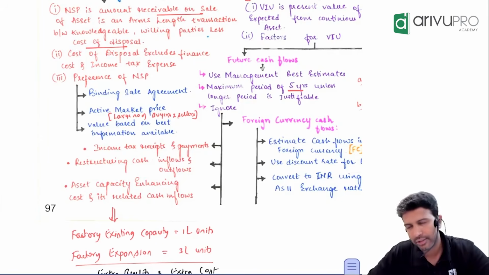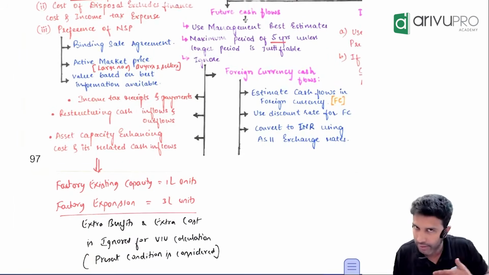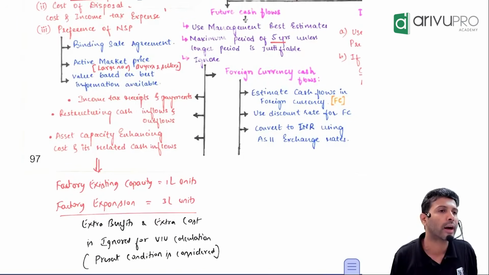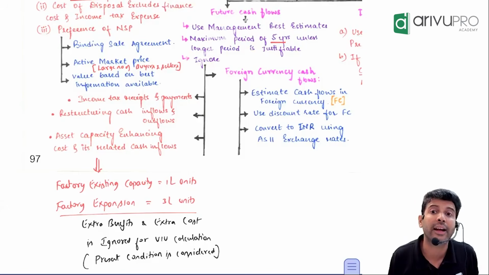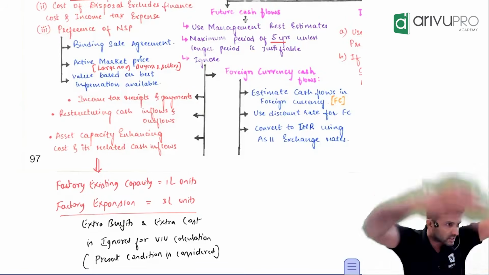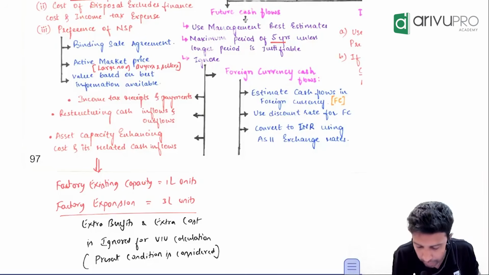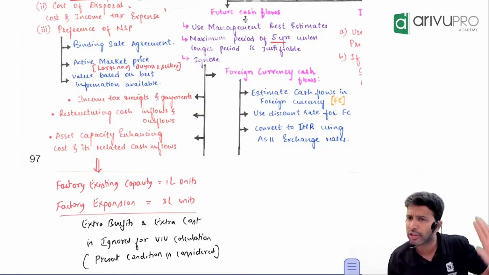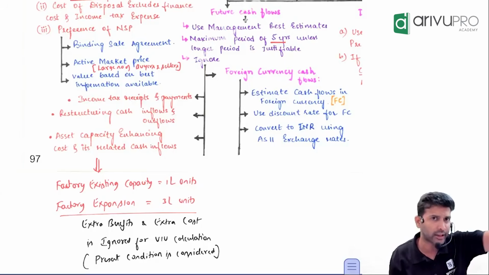What do I mean by that? Suppose I have a factory. From that factory, currently, let's say I can produce 1 lakh units. Now I want to expand my factory capacity, so that from 1 lakh units, I can produce 3 lakh units. It's possible, right? That's what we have done also.